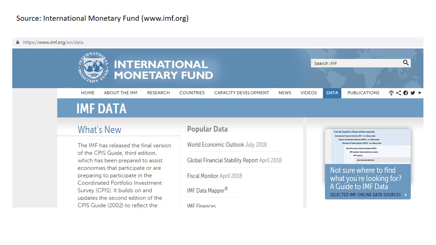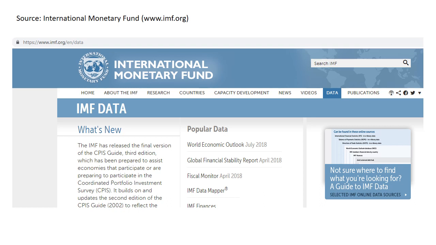Don't worry about it. If you choose to pursue econs in university, you will of course know what they are. So the International Monetary Fund is one website that has lots of data and also reports.